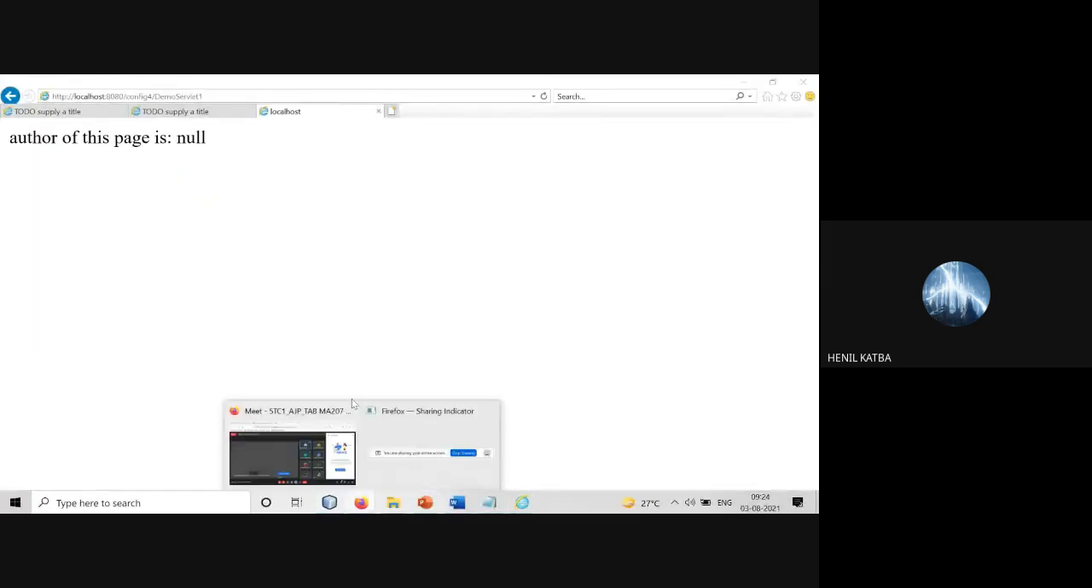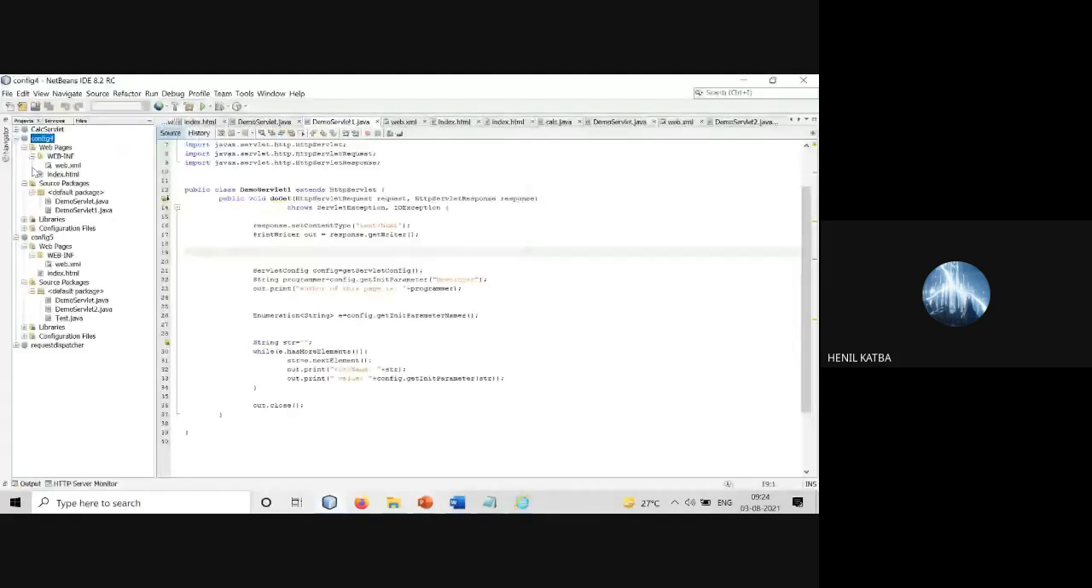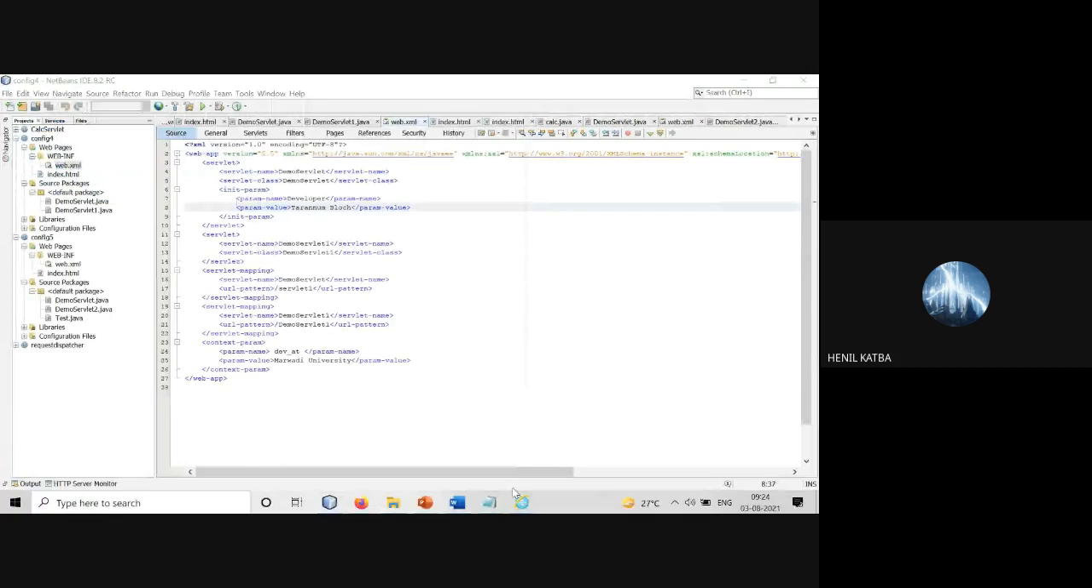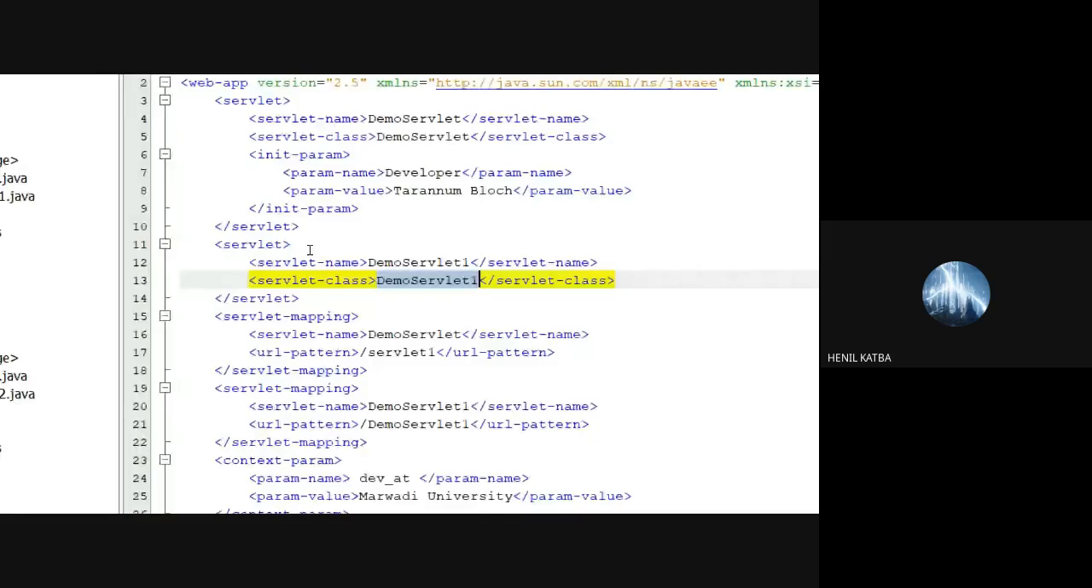Can you see this, everyone? Look, I have another application. In this application, if you look at the web.xml, what I have done is, I have set the init parameter only for one servlet. Demo servlet is having the init parameter developer. And demo servlet 1, you can see there is no init parameter set, right?